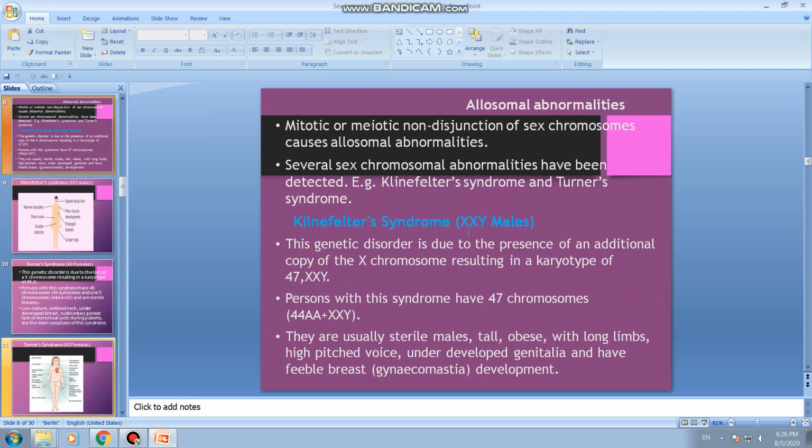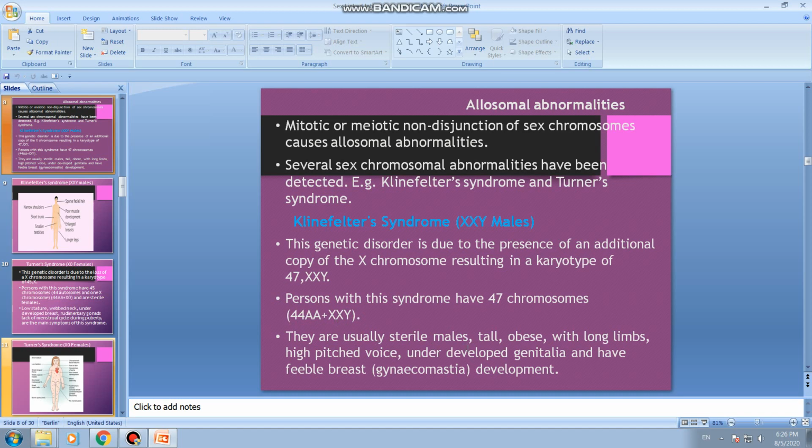So this is also called XXY males. From the genotype you can understand, instead of XY, one extra X chromosome is present. This genetic disorder is due to the presence of an additional copy of X chromosome, resulting in a karyotype of 47. Instead of a normal 46 chromosomes, the karyotype here is referred to as 47, XXY. Extra additional copy of the X chromosome. So persons with this syndrome have 47 chromosomes, that is 44 A, which refers to autosomes, and this is allosomes. Here instead of XY it is XXY.